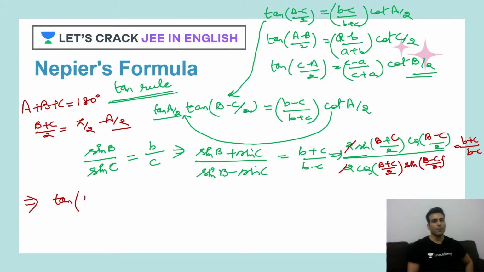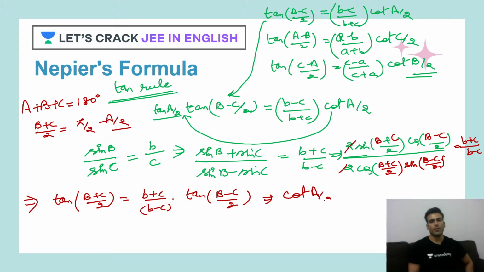So let's use it. So it is B plus C by 2 here, and B plus C, and this is B minus C. Now I'll take everything here, and it is tan of B minus C by 2. Correct? Now this can be written as cot of A by 2. So let's write it here.